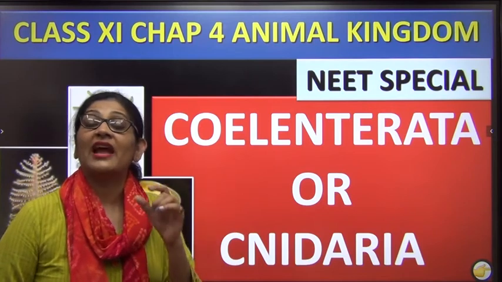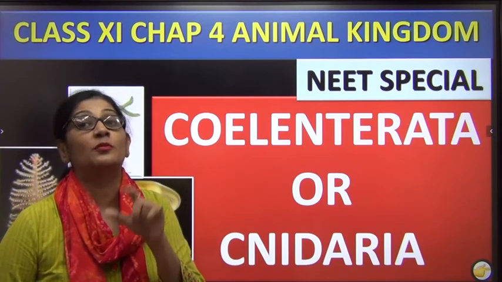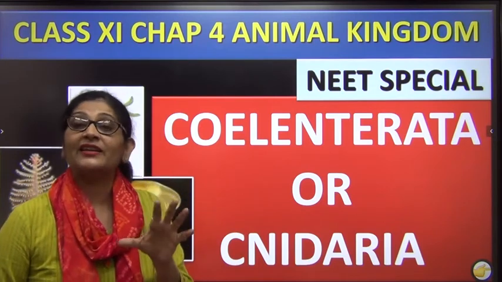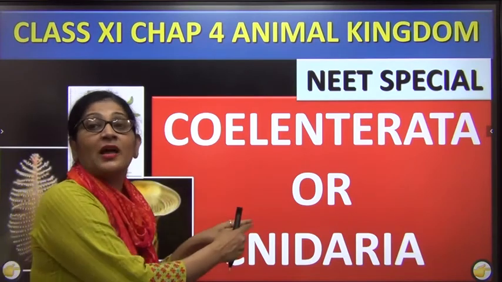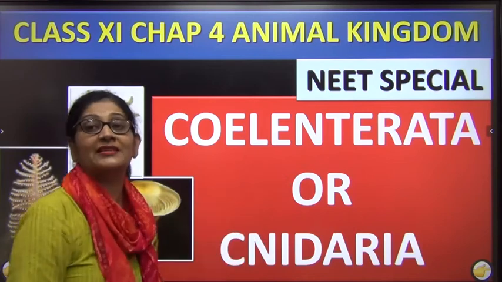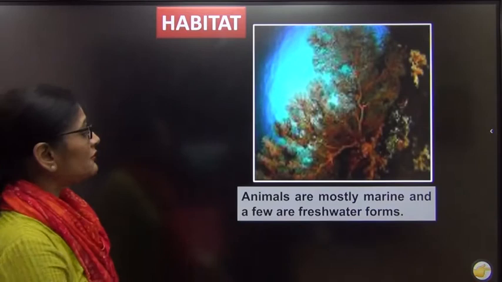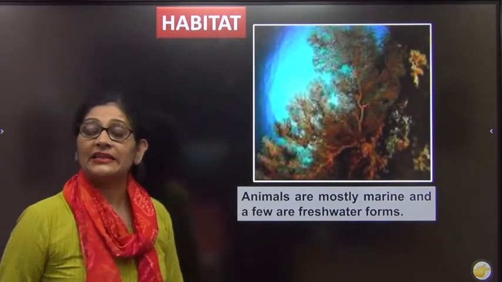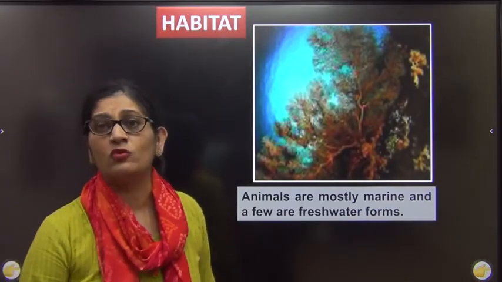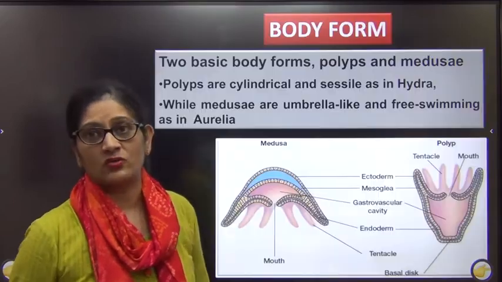They are also called cnidarians because they have a special structure called cnidoblast. I'll teach you today. And that cnidoblast helps in defense, offense, capture of food. Since that cnidoblast is found only in this group of organisms, we call them cnidarians. First, habitat: we know that coelenterates are mostly marine, very few of them like hydra are freshwater.